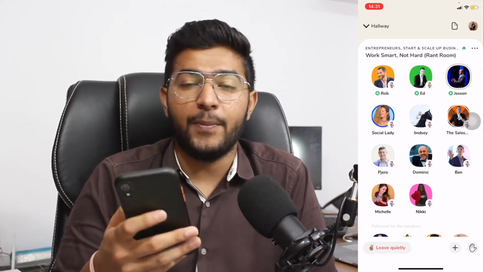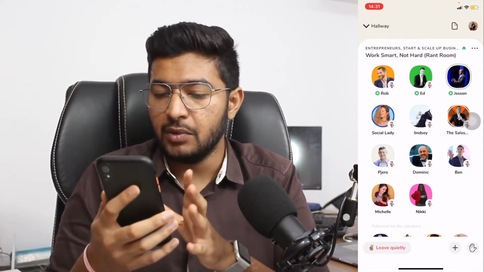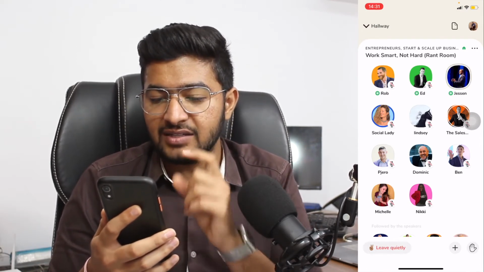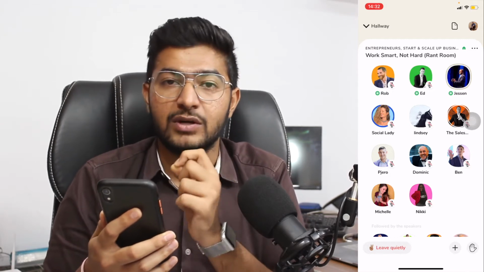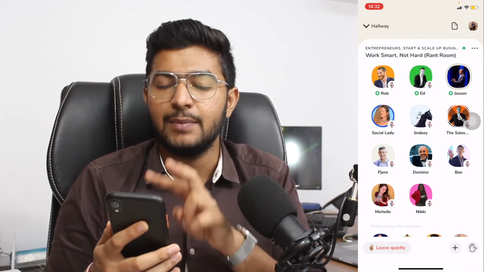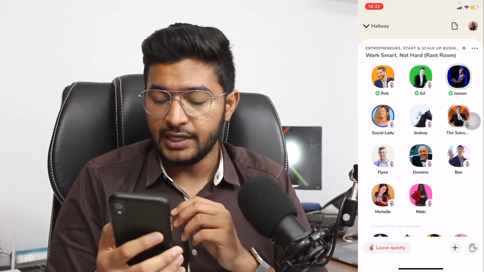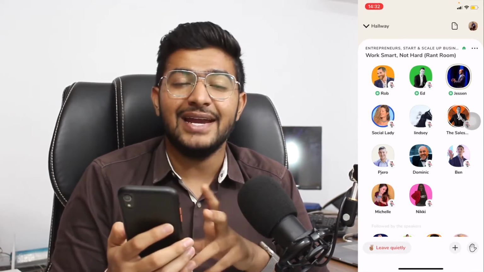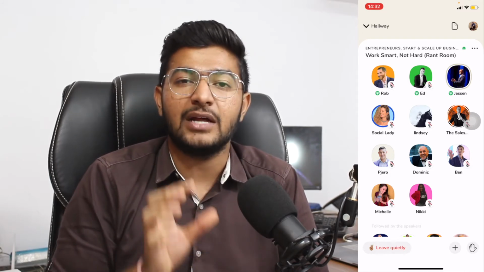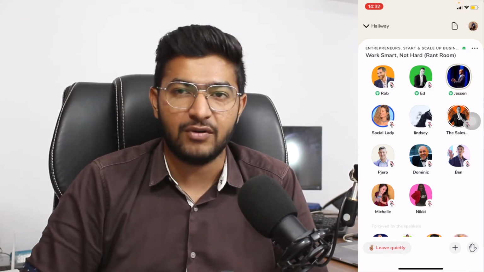So when I open this particular room, at the top where you are seeing 10 to 11 people, in the first row there is a green icon beside the name towards the left, and this is for people who are the moderators of that room. These three people are the moderators, they are managing, and these are the ones who created this room. Below them there are 8 faces. These 8 people are the people who have been invited to speak in this room. These are the speakers of this room apart from the moderators.